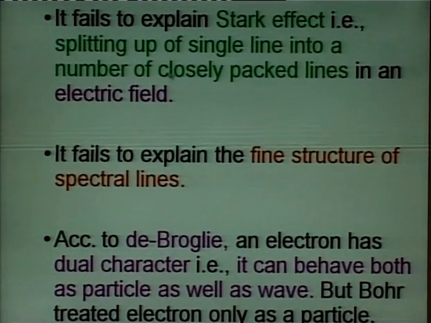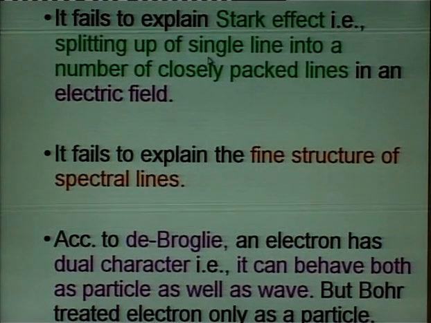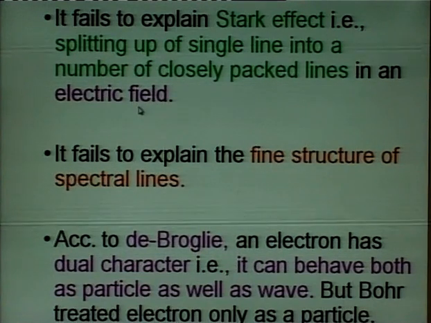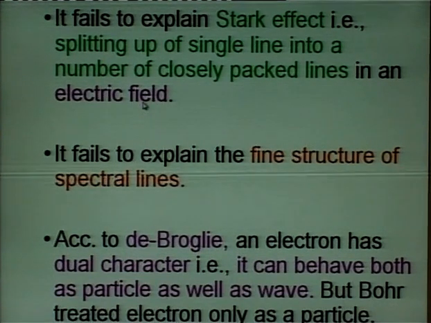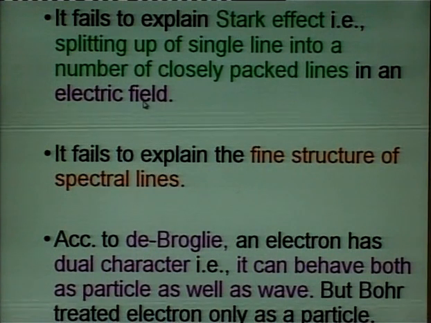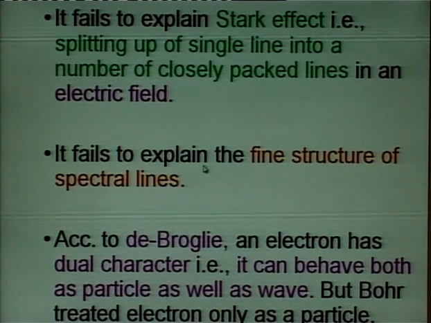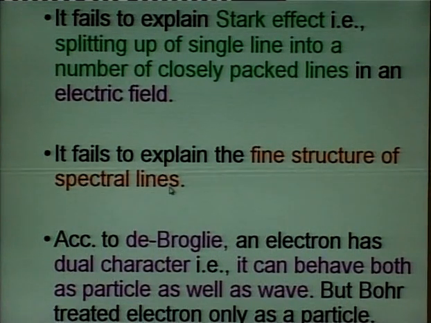Then, it fails to explain the Stark effect, that is splitting of a single line into a number of closely packed lines in an electric field. That is, when we have an electric field, again splitting takes place. This model also fails to explain the fine structure of spectral lines.